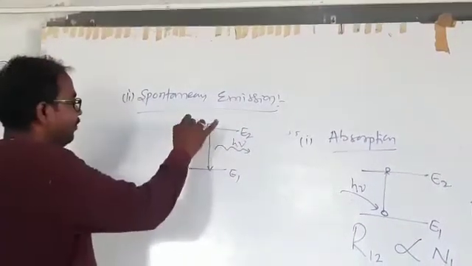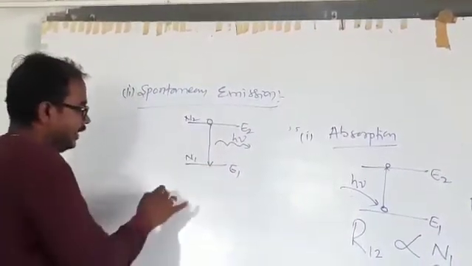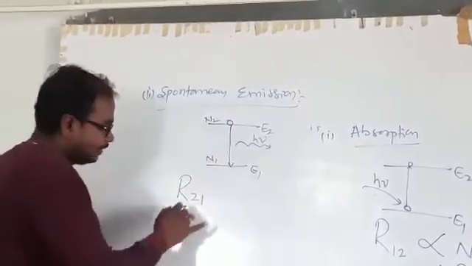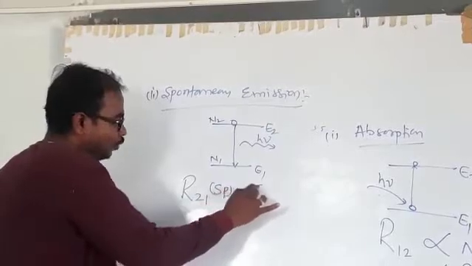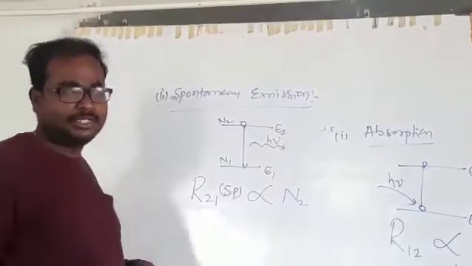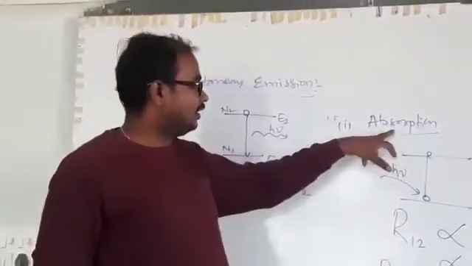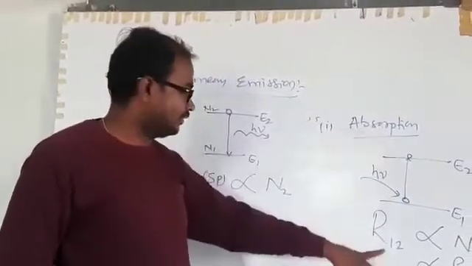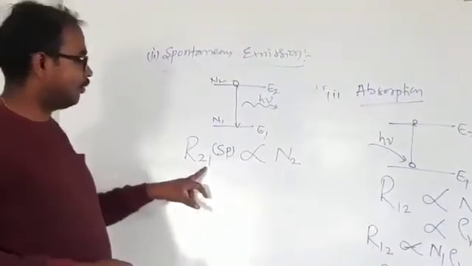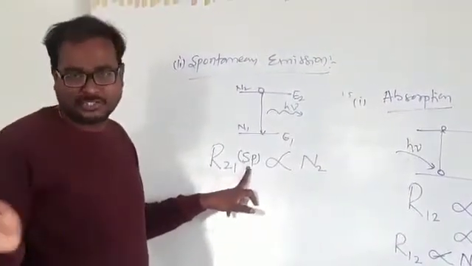So if N2 atoms are in the excited state and N1 atoms in the ground state, the rate R21 is for the transition from 2 to 1. The rate of spontaneous emission is only proportional to the number of atoms in the excited state. In the case of absorption, the rate is proportional to the external energy density, but in spontaneous emission there is no external energy density.